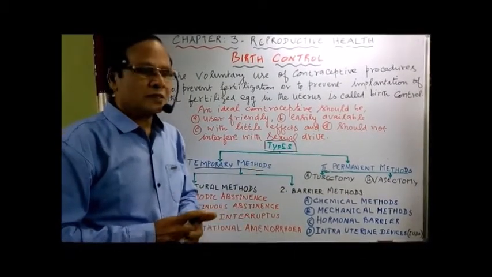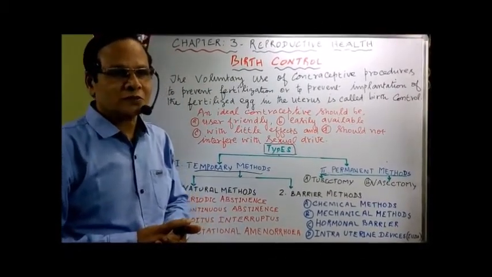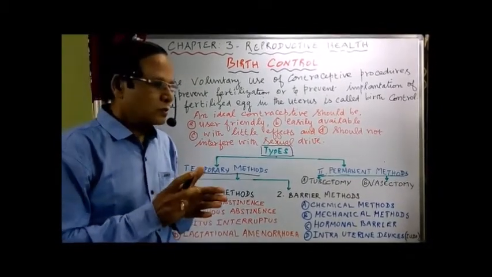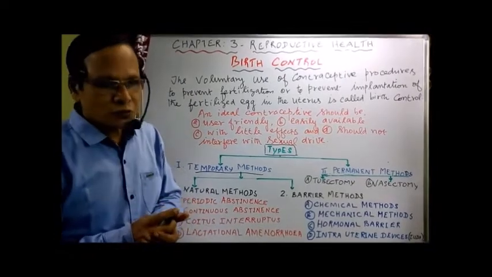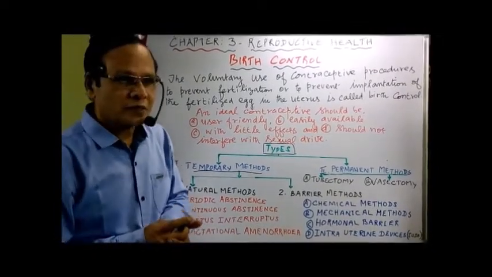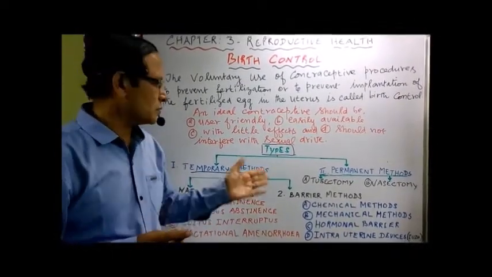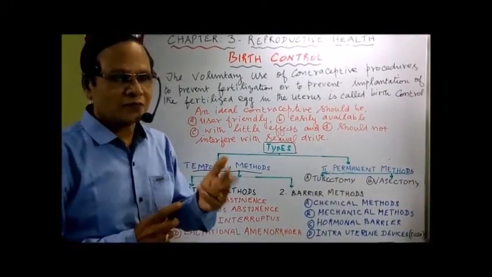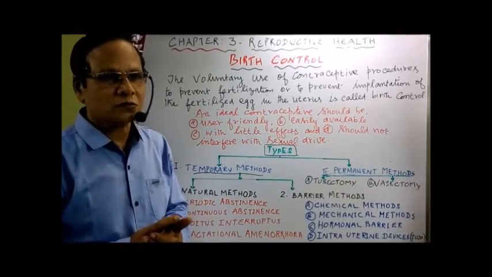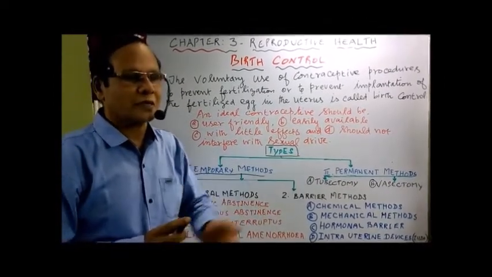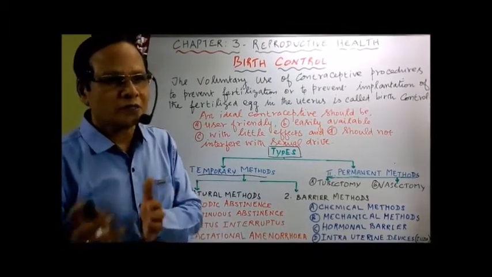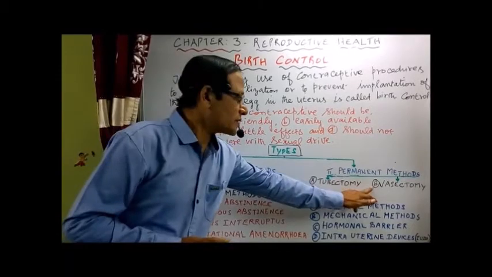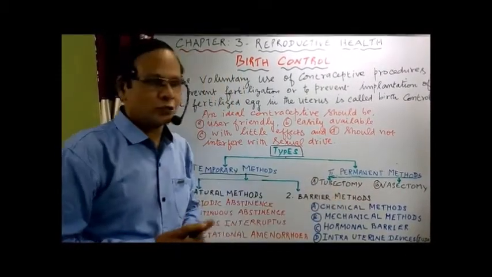Under the permanent method, it is nothing but surgical sterilization. Sterilization means preventing the normal production of eggs and preventing the meeting of the sperm with the egg. That is surgical sterilization: cutting the fallopian tube or cutting the vas deferens so that it prevents the transport of the gametes and also prevents conception. In males we have vasectomy, and in females we have tubectomy.